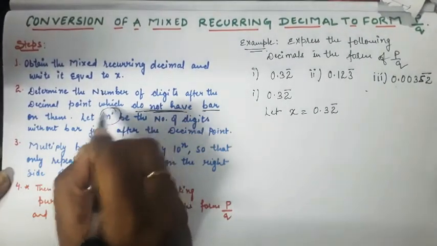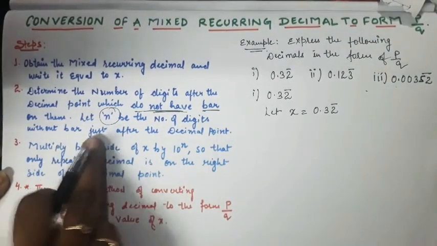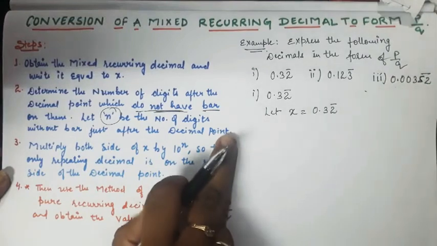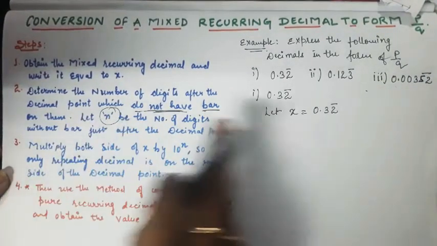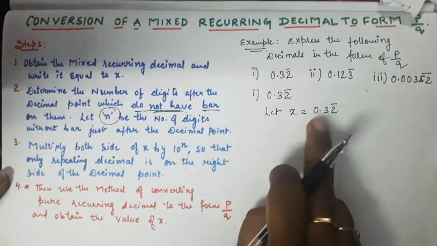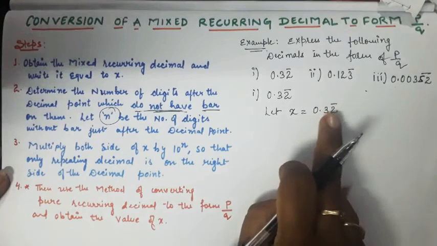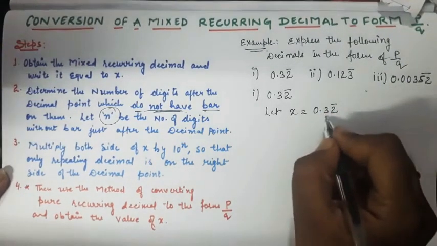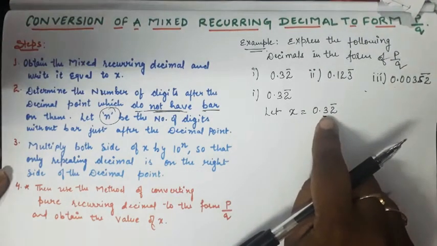Let n be the number of digits without bar just after the decimal point. Means you need to focus on the numbers after the decimal which are not having bar. Only one number is there which is not having bar.